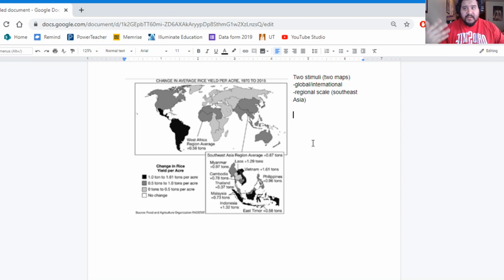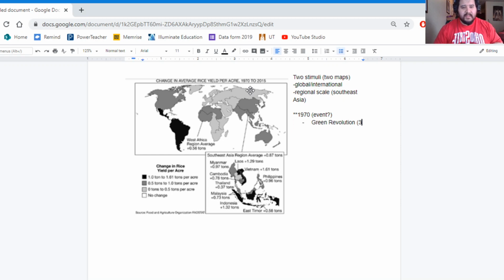Aside from this, I want to look at all the other factors for my map, looking at the legend, the title, to ensure that I have an understanding of what this map is talking about. So I have here changes in average price yield per acre from 1970 to 2015. That 1970 is important, right? This is going to be an event that occurred. And the specific event we're thinking of here is that Green Revolution, right?